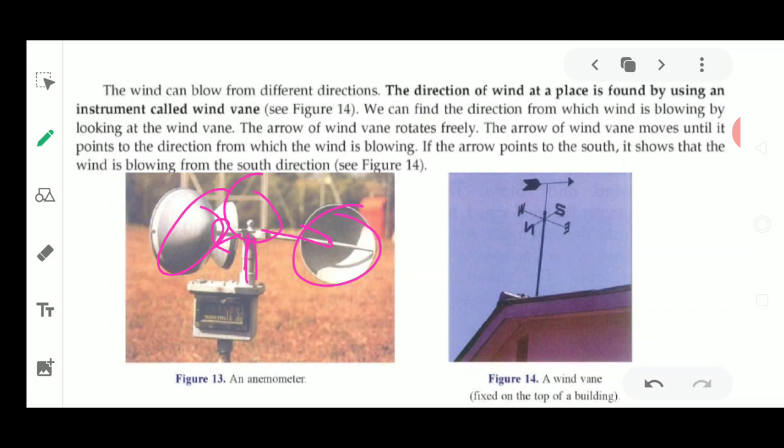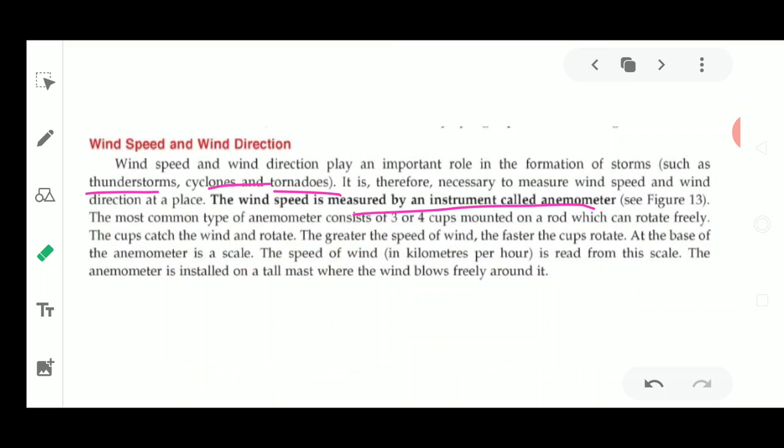3 cups. Because of these cups, when the air blows into them, it is going to move in the direction opposite to the wind which is blowing. Okay, so what happens here? The wind is measured by this instrument called an anemometer. The most common type of anemometer, I told you, contains 3 or 4 cups mounted on a rod which can rotate freely. The cup catches the wind and rotates. Okay, the greater the speed of the wind, the faster the cup rotates.